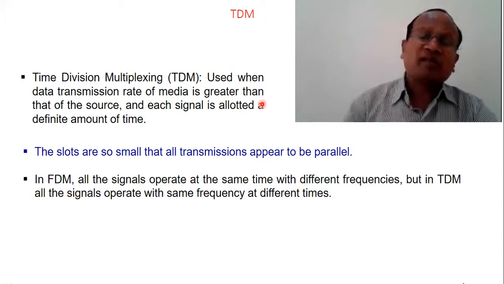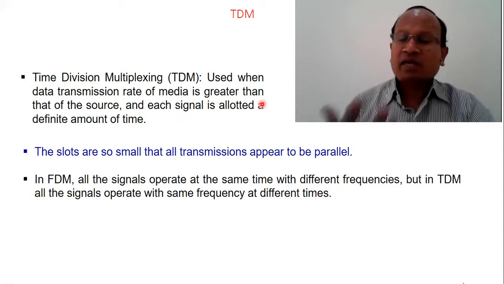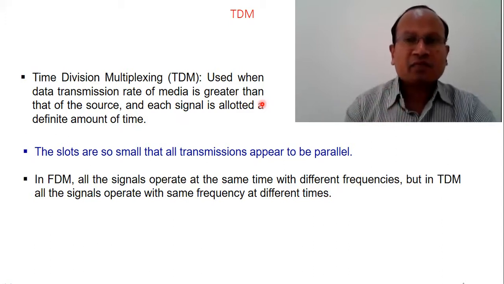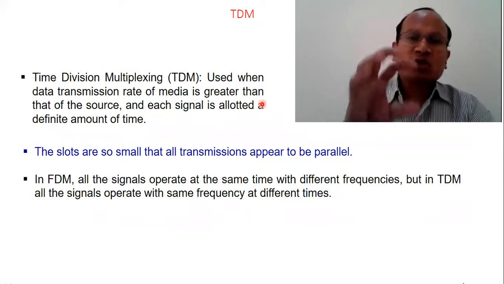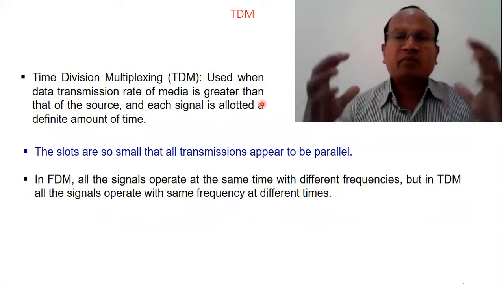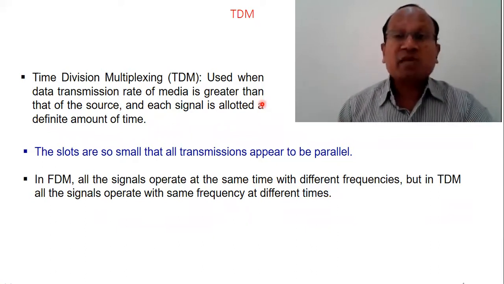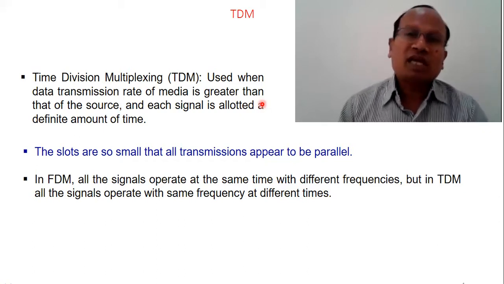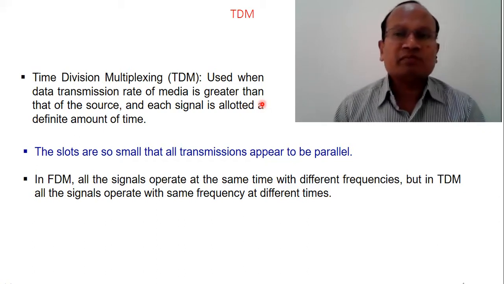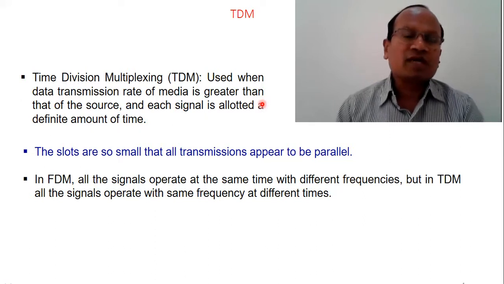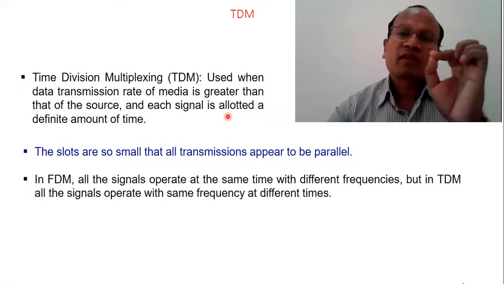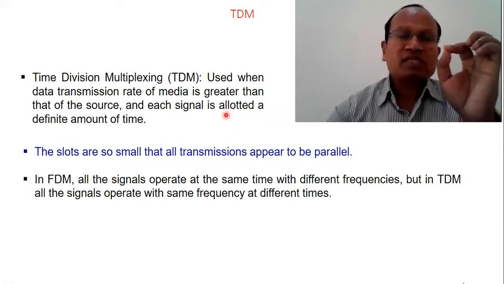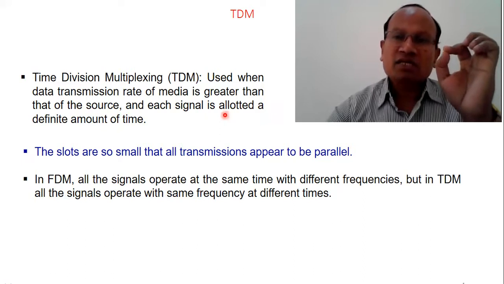There may be multiple sources having different data rates, but all those individual data rates will be slower than the data rate of the media, which is being used commonly in the TDM scheme. What is another point? That each signal is allotted a different amount of time. That different amount of time is called a time slot.